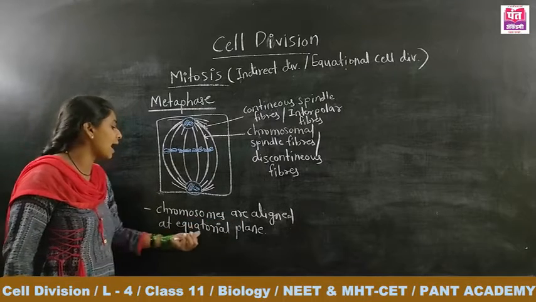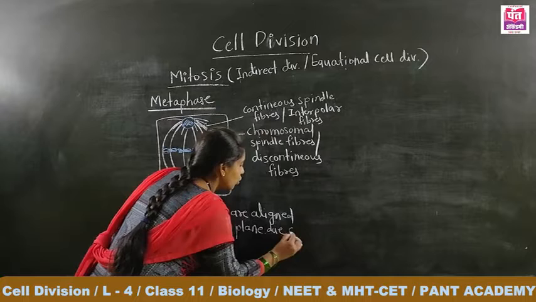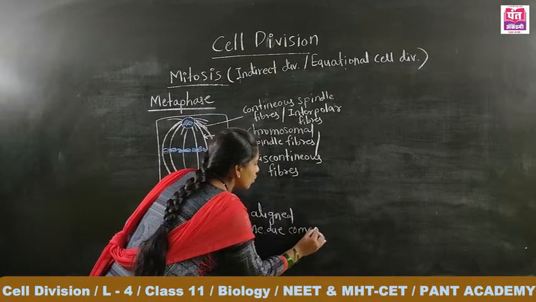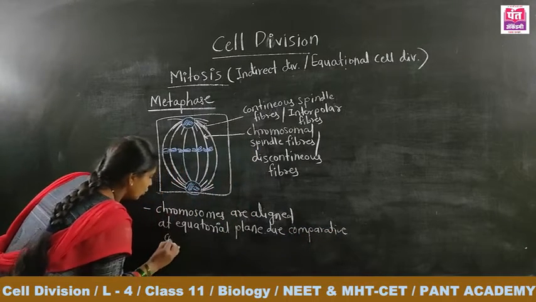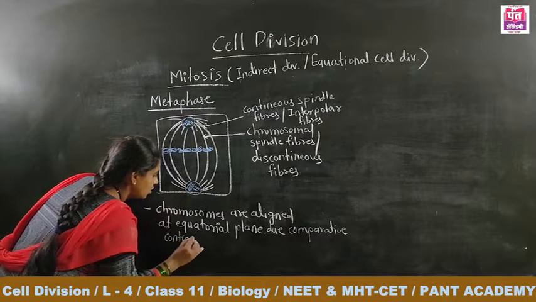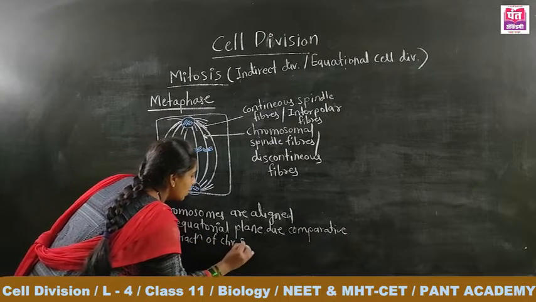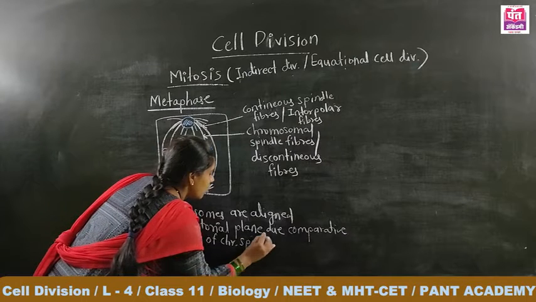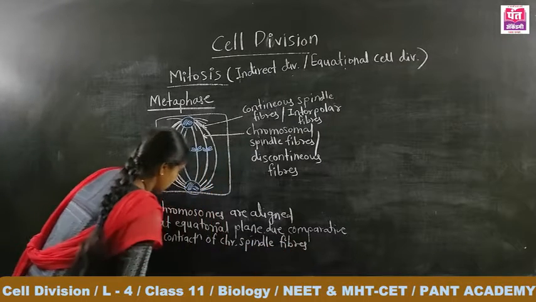Chromosomes are aligned at the equatorial plane due to the comparative contraction of chromosomal spindle fibers.